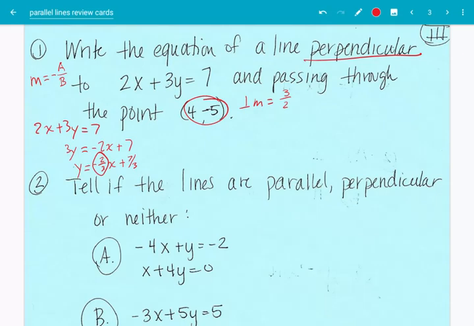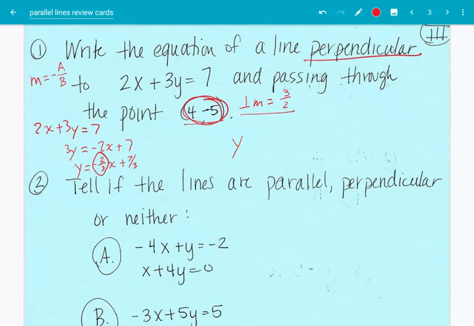That's the opposite reciprocal. So here's our new slope, and it's perpendicular to that line, so we can write an equation like this: y equals... Oh, and it's going to pass through that point. So yeah, we need to use this point. So we're going to use point slope form. So here's our slope, here's our point.